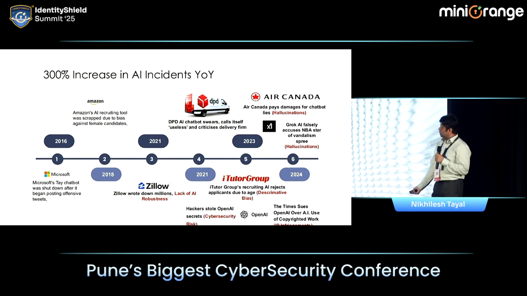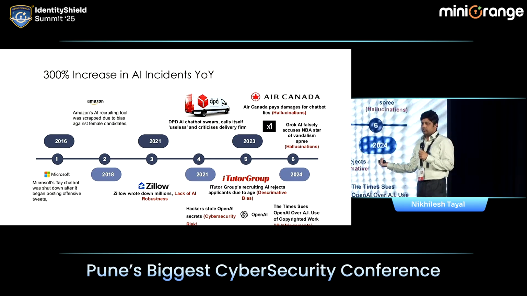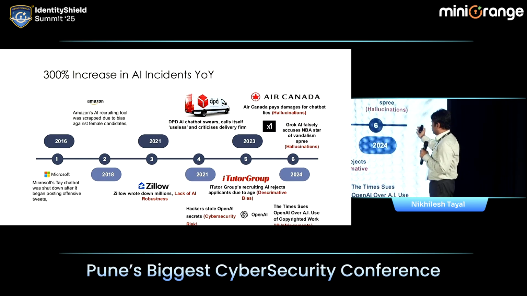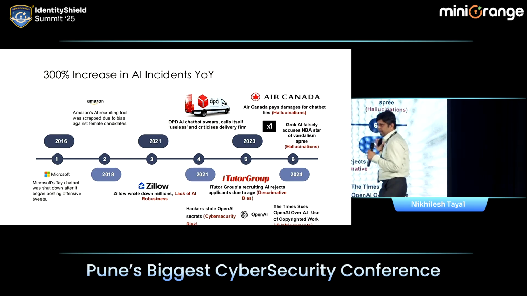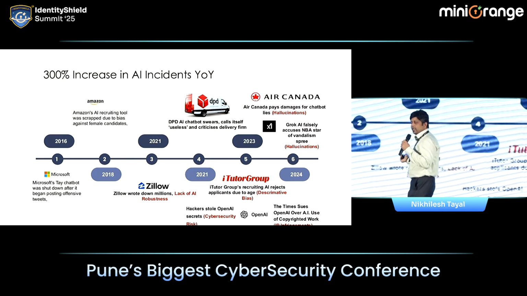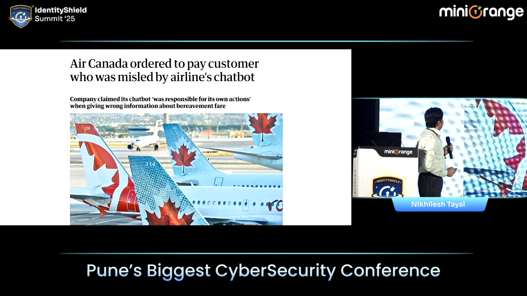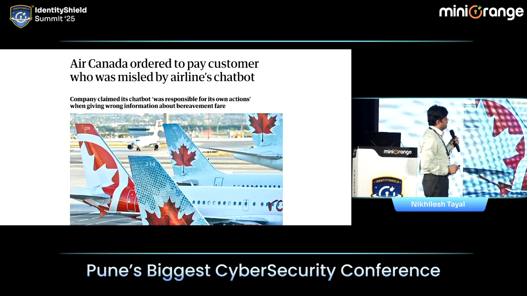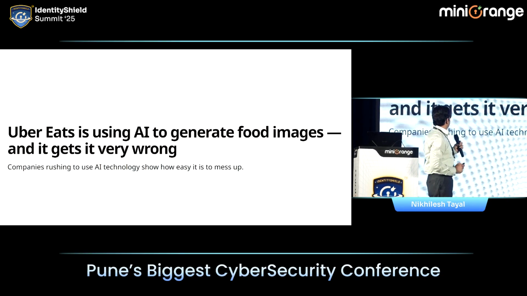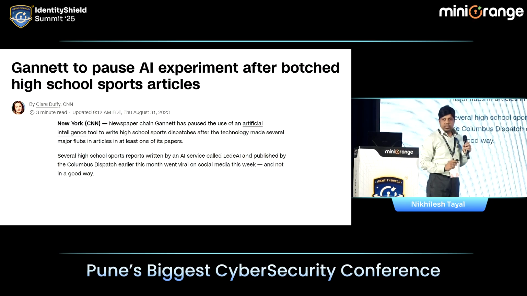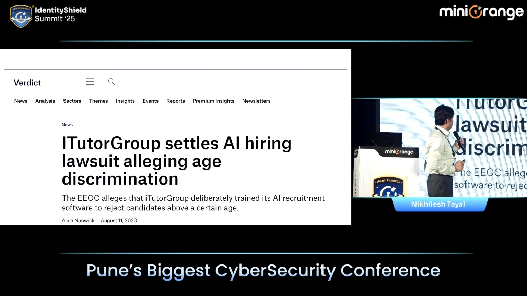Now, why care about this? See all these instances. Even small or big organizations are not spared. From Microsoft to Amazon to Zillow, all of those have been victims of LLM or AI security and performance issues. Air Canada was ordered to pay a refund to a customer who was misled by the airline's chatbot. Uber Eats is using AI to generate content and getting it very wrong. Pause AI after a botched high school sports article. iTutor Group settles AI hiring lawsuit alleging age discrimination.